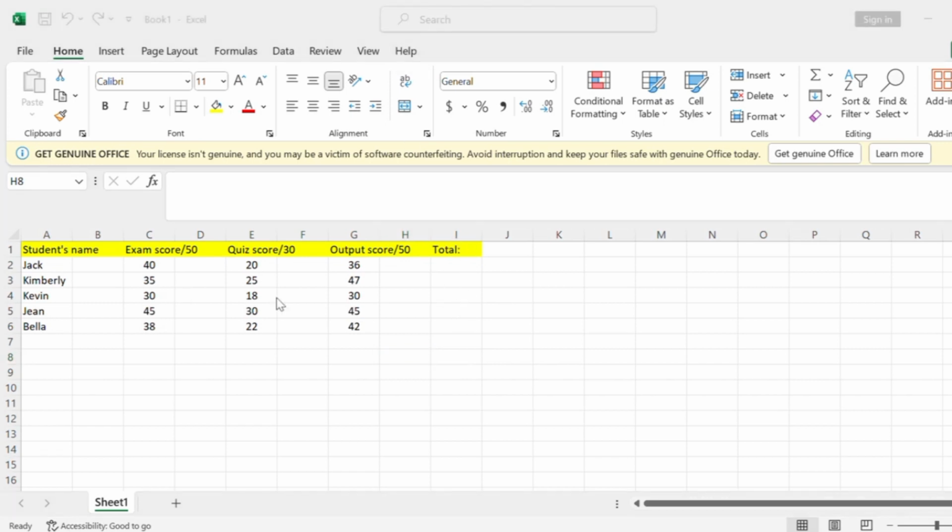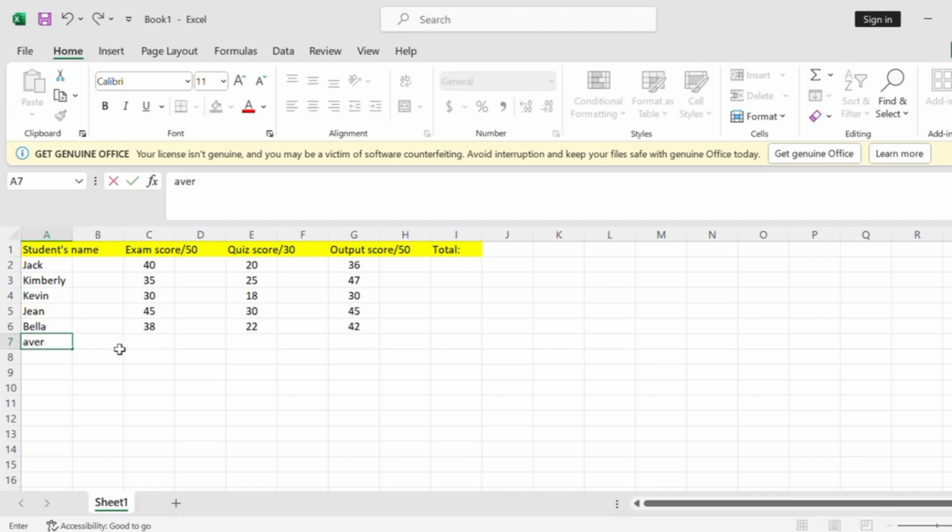So there's the total here. Then let's put average in here. So for getting the total, let's add the exam score, quiz score, and output score.